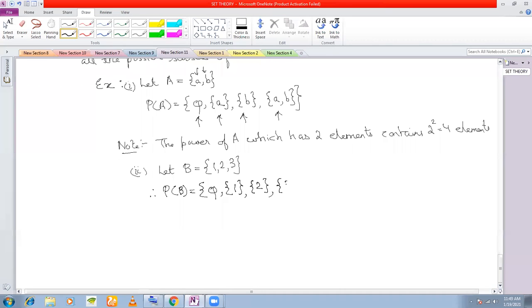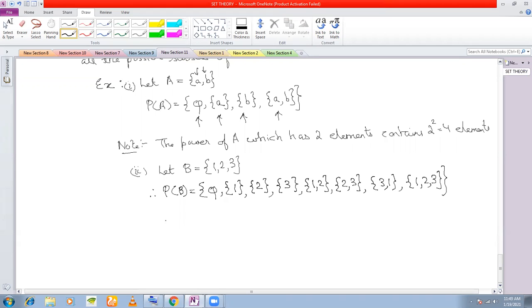Next, the singleton set {3}. Next subset will be {1, 2}. Next {2, 3}. Next {3, 1}. And finally, you will have {1, 2, 3}.